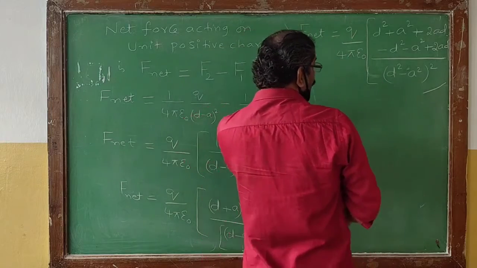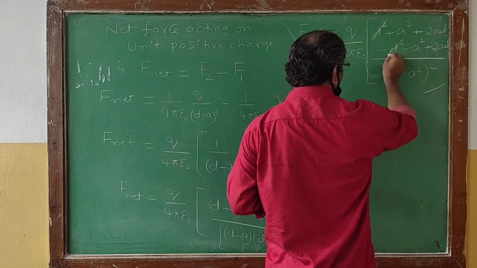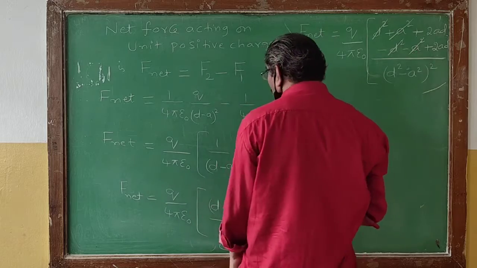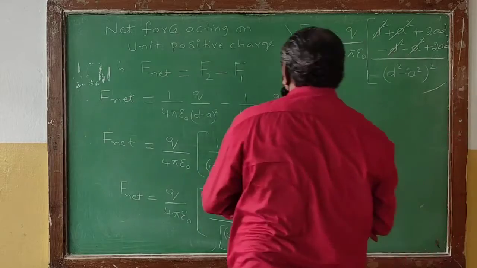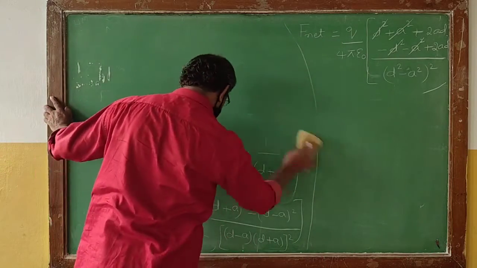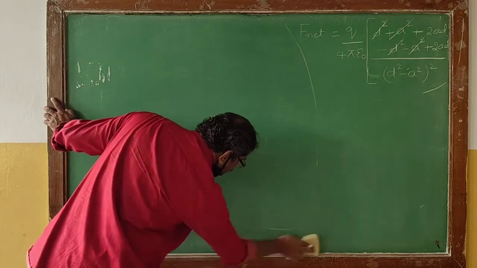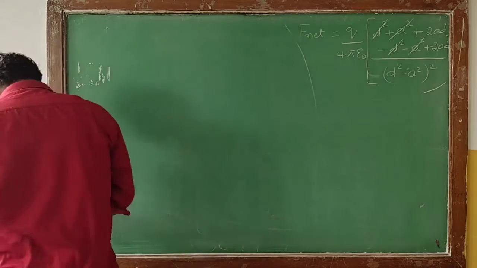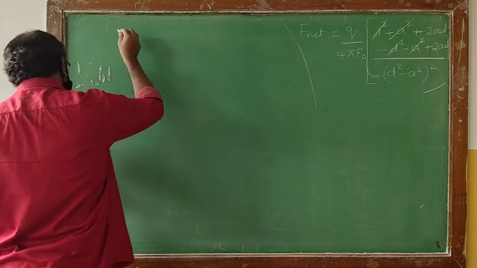So if you look at the formula, what is getting cancelled? d square minus d square plus a square minus a square will be getting cancelled. Then what will be remaining? I will write here so that I can have enough space. Now if you further simplify, what will be remaining?